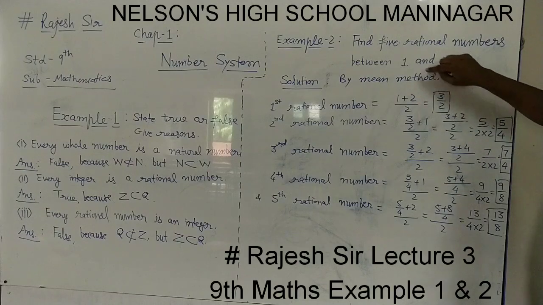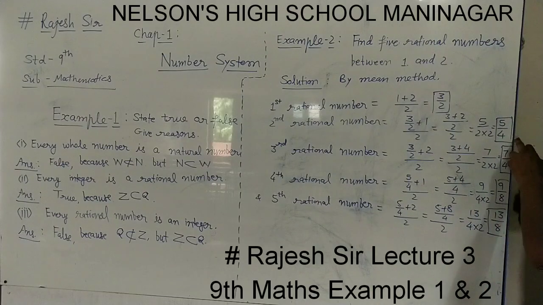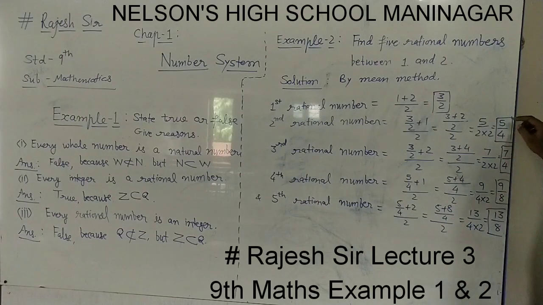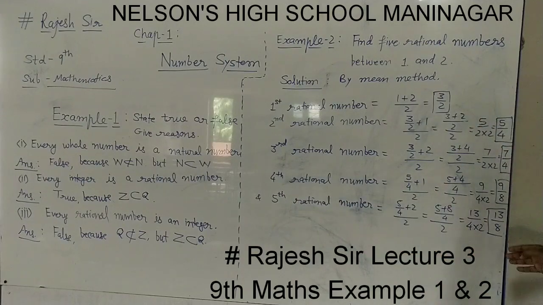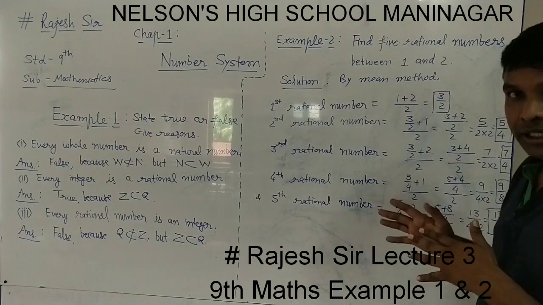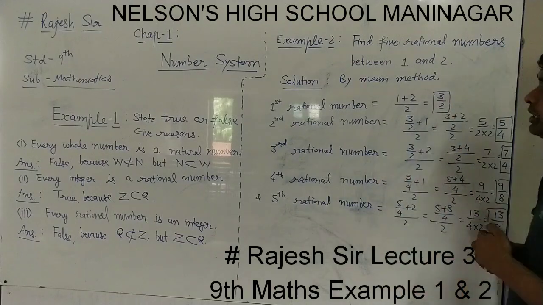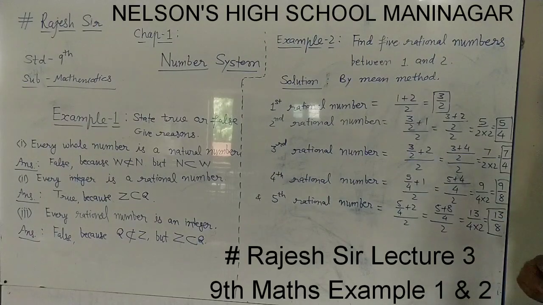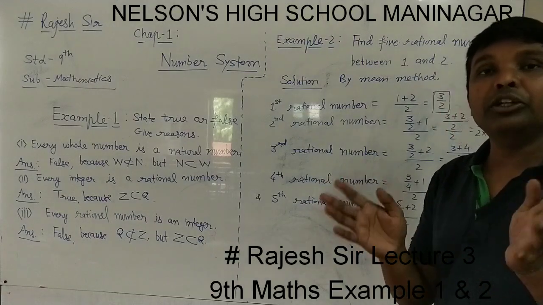Now we have found the mean of 3 by 2 and 1, and 3 by 2 and 2, in these two. So the next number we can apply here, 5 by 4, the second rational number we have. We can find the mean of this 5 by 4 and 1 to get the next. Actually, we can find the mean of any next coming numbers. We have to just find out the mean of any two different numbers always, because if you take both numbers the same, the answer will be the same and it will not be a distinct number. So find the distinct number, whatever the answers we are getting, first rational number, second rational number, third rational number, we can find the mean of any two given numbers.